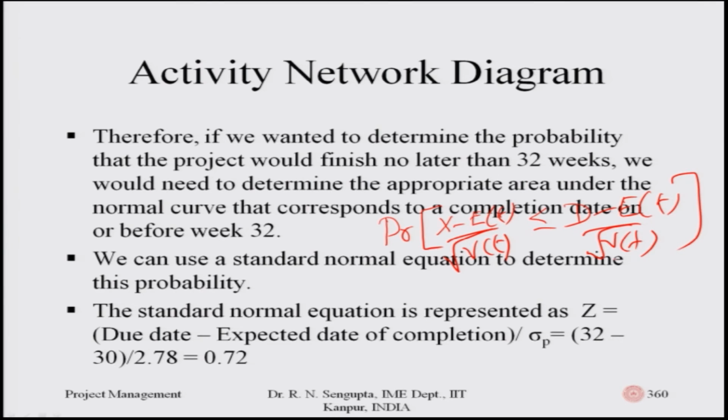Look here, you have the due date, which is d. Just concentrate on the right hand side of the probability equation. I need to find out alpha. d is given as the due date, which is 32, written here. The expected value of the date of completion, as per the problem we just discussed, was 30. So 32 minus 30 comes in the numerator, which is d minus E of t, and in the denominator you have the square root of the variance, which I just discussed in the last 2 slides.